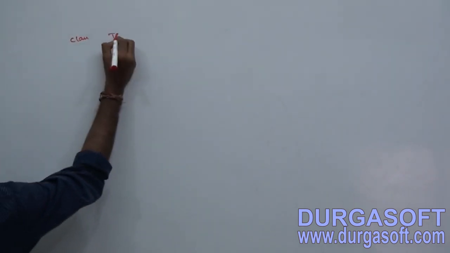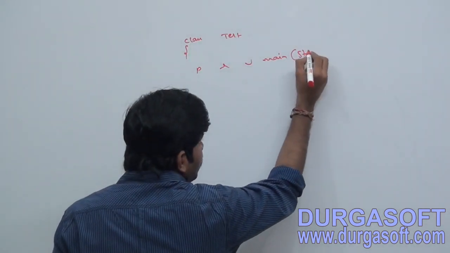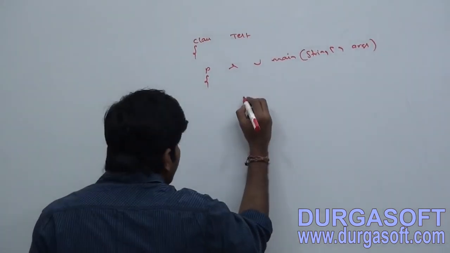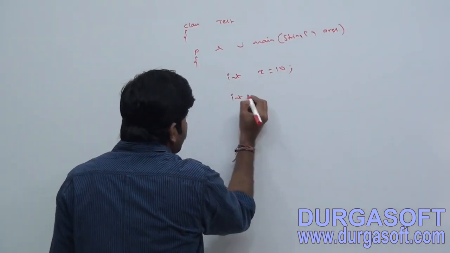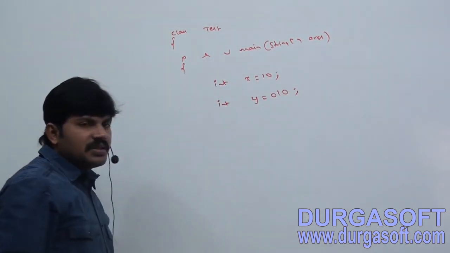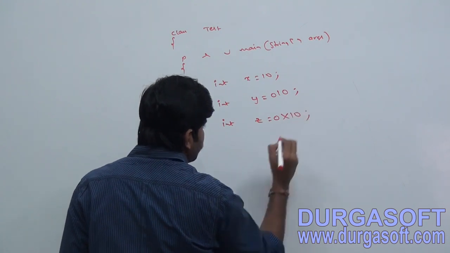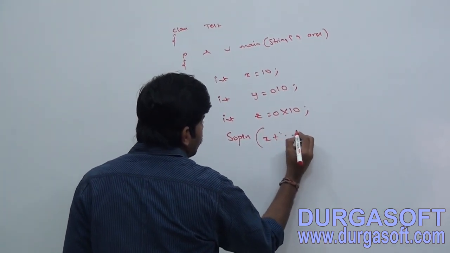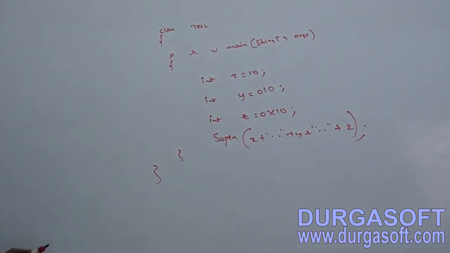I am taking class test, executable code only: public static void main(String[] args), int x = 10, int y = 010, int z = 0x10, and System.out.println of x, y, z.